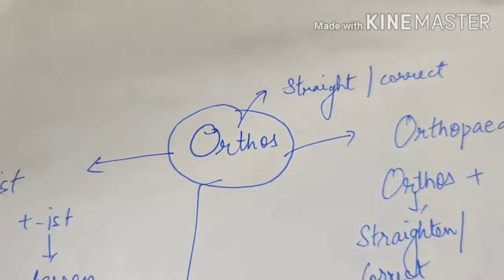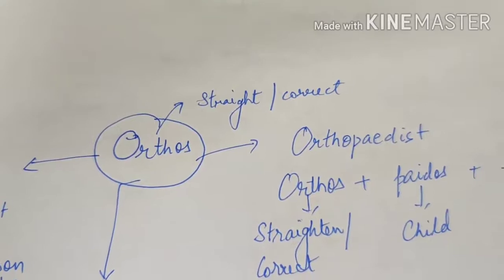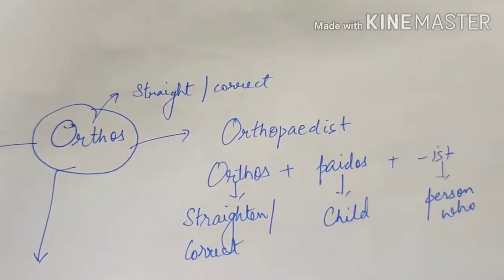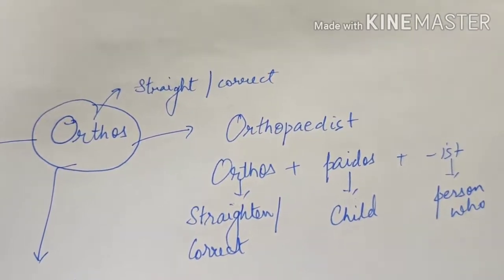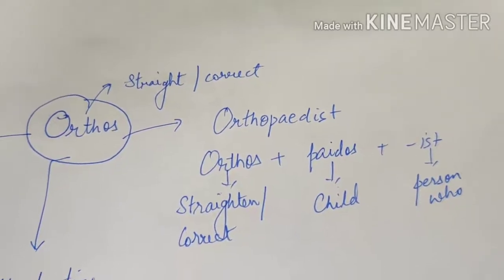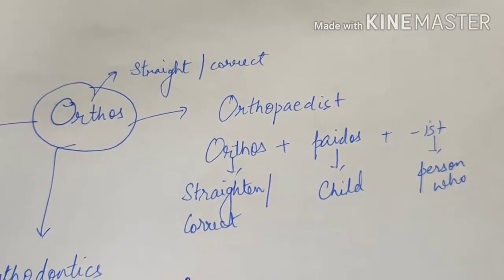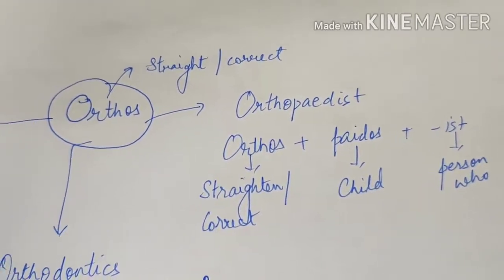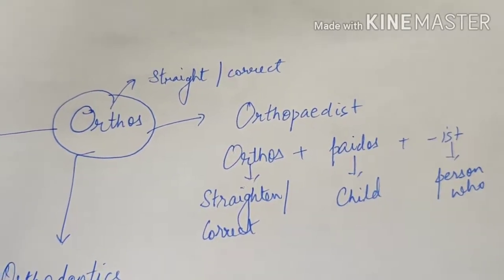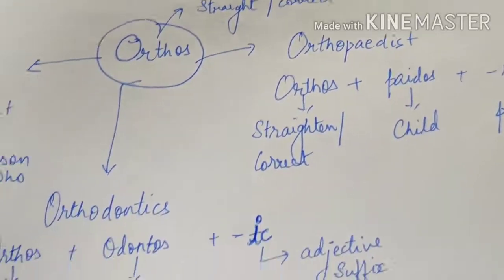Similarly, the next word root is orthos. Orthos refers to straighten or to correct. Orthopedist comes from the root words orthos, pedos, and ist. Orthos refers to straighten or correct. Pedos refers to child. Ist refers to person who. So a person who straightens or corrects a child. When we refer to a child, that means the bones of a child. A newborn baby, or maybe a baby who's just 6 to 7 months old, the person who treats those babies is referred to as an orthopedist.